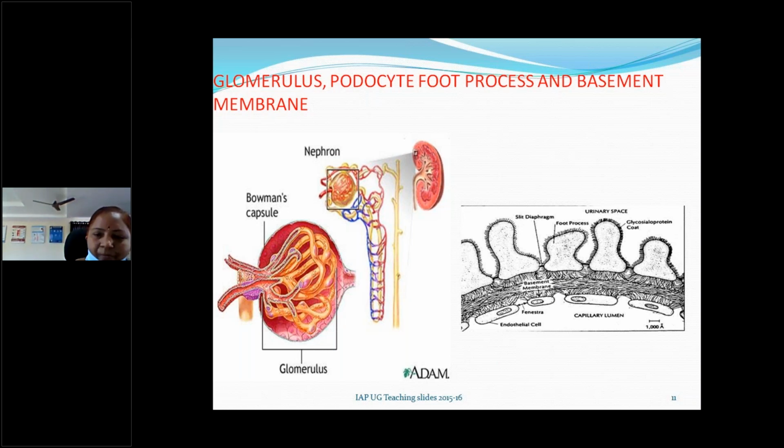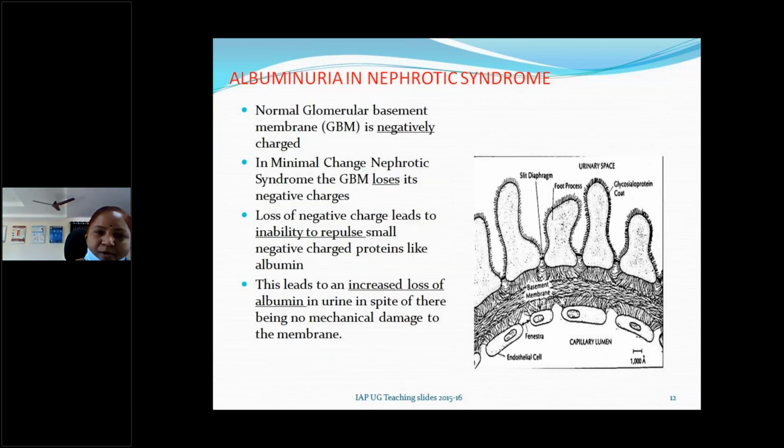So usually what happens, this normal glomerular basement membrane is negatively charged. So proteins are also negatively charged. So when negative, usually repellent. So they won't allow the albumins or other proteins to pass into the urine and be excreted normally. But in case of nephrotic syndrome, what happens? This negativity will be changed.